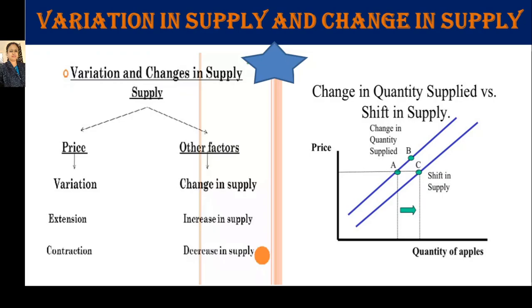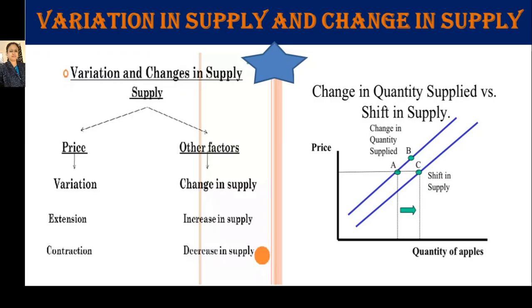But in variation, the supply curve remains the same and the producer will move either upward or downward on the same supply curve, as shown in the figure, from point A to B on the same supply curve. But due to change in other factors, the producer will move from point A to C on the new supply curve. So it is called shift in supply due to change in supply, and it is called movement of supply due to variation in supply.